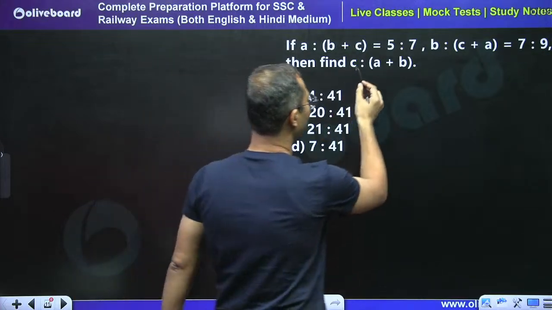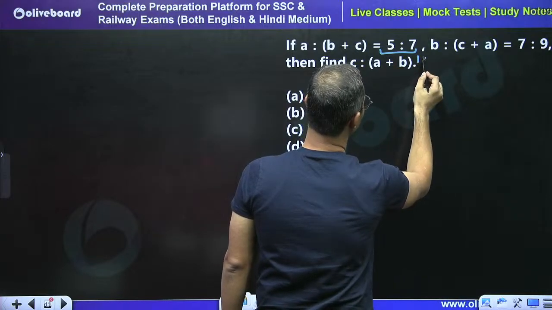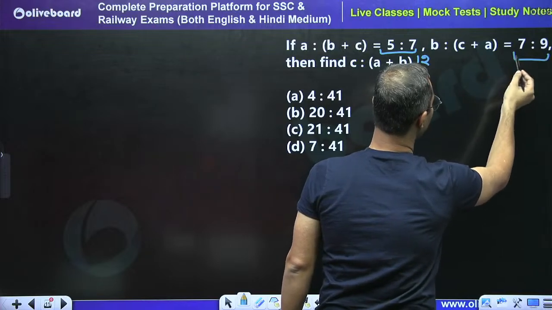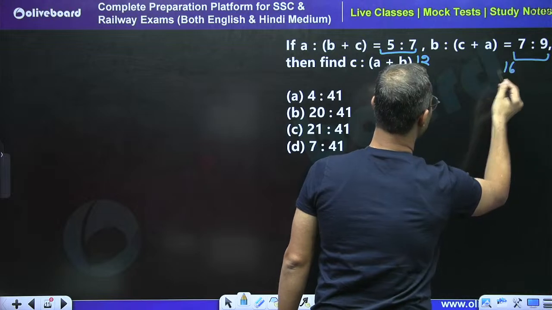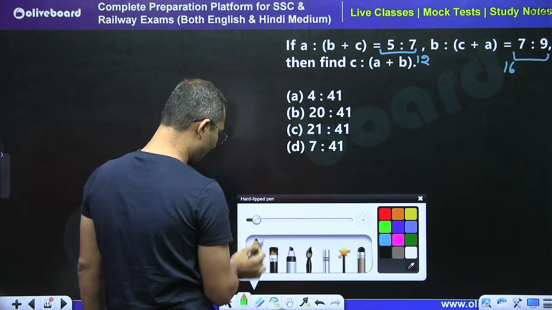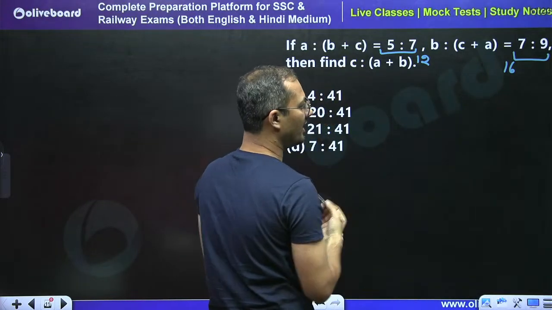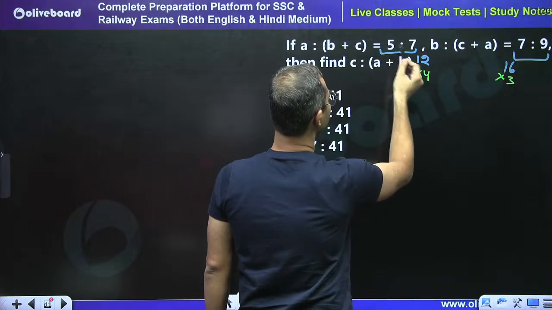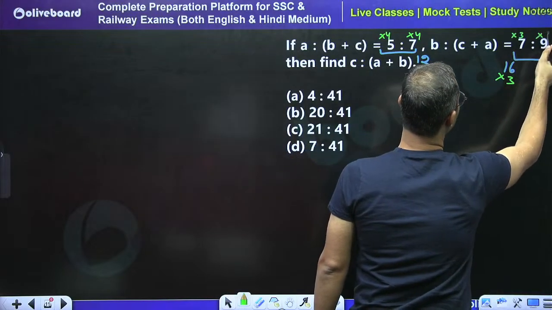In exam approach, directly I will say that 5 plus 7 is what? 5 plus 7 together is 12, right? See, here 7 plus 9 together is what? Sorry, 16, right? 16. See, 12 and 16 must be equal because both are representing the total, right? So we can say that the LCM of 12 and 16 is what? 48. So we will multiply here by 4. We will multiply here by 3. So 4 in each term, into 4, right? Into 3, without wasting time.